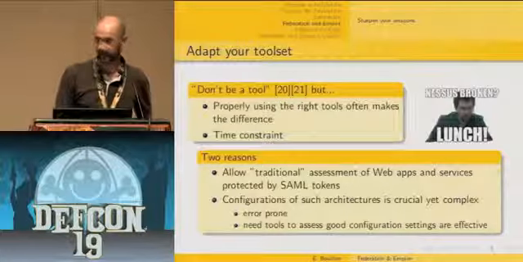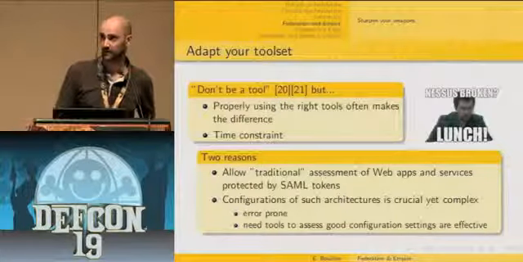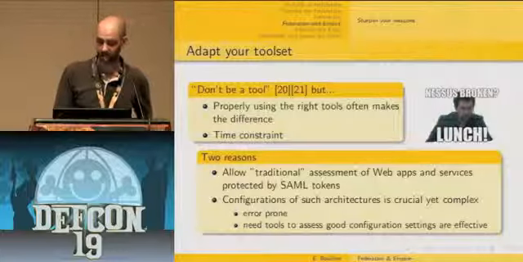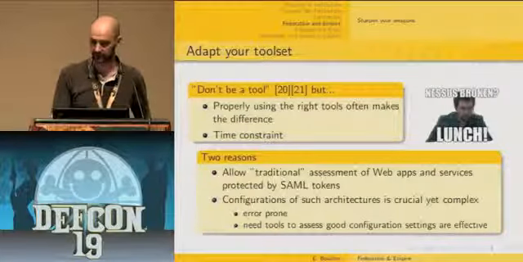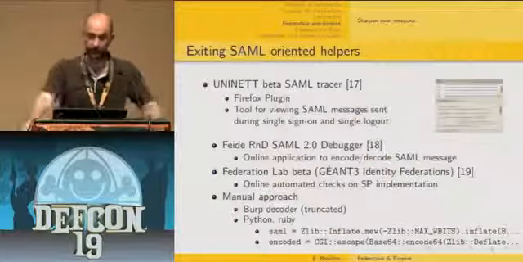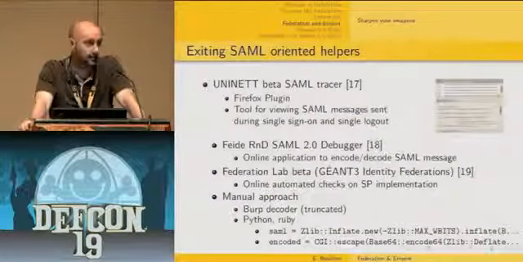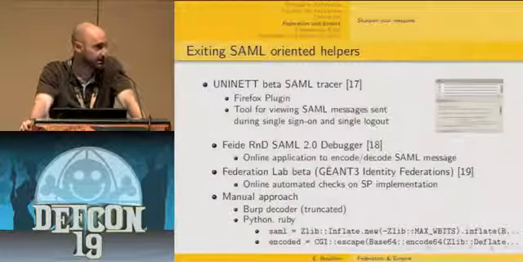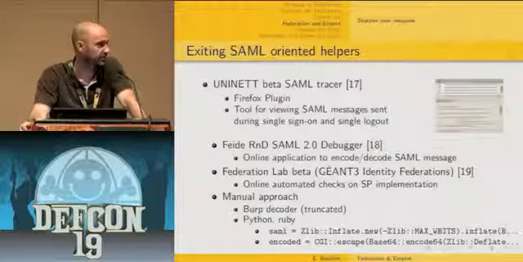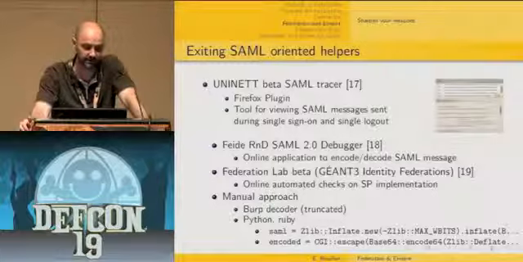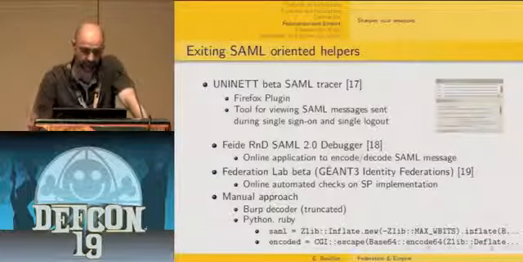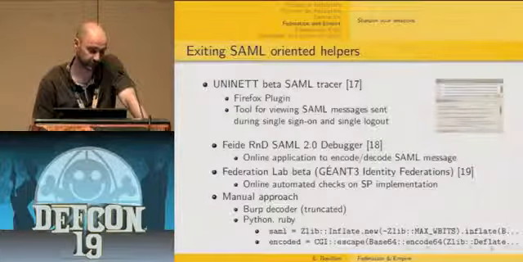These configurations are prone to error, and we need tools to assess that the right configuration settings are effectively in place. There are already some existing tools that can help the web application pen tester when they have to cope with SAML. I've listed some of them here, at least all those I know of.